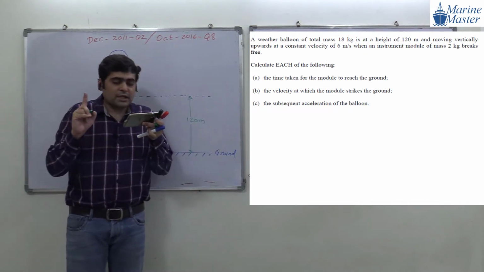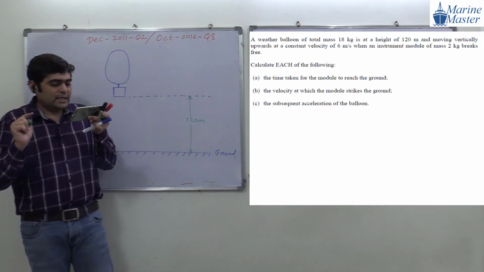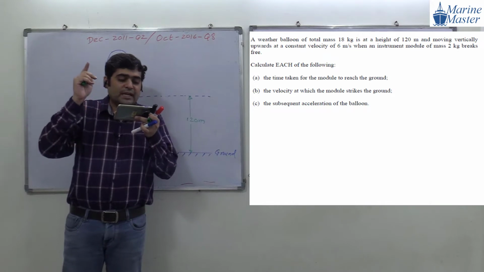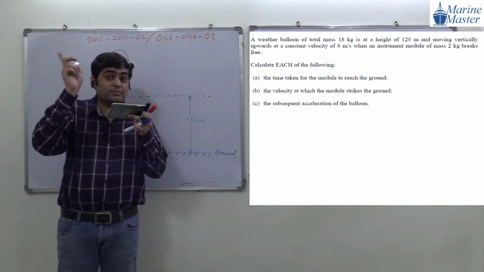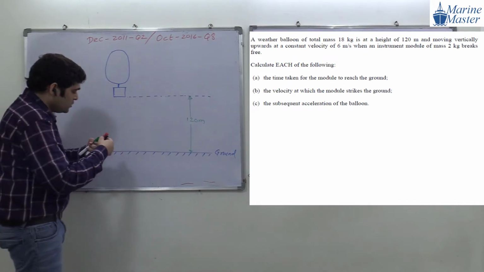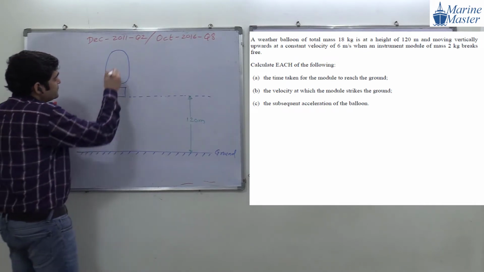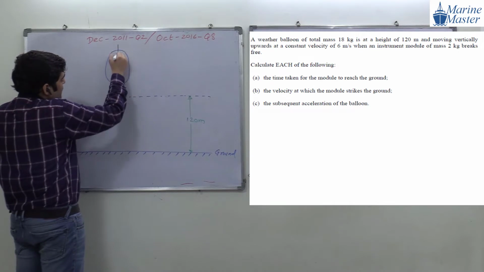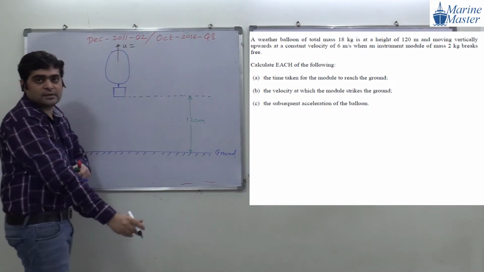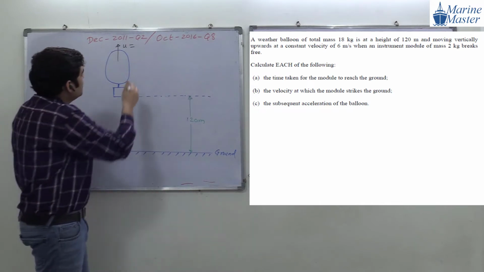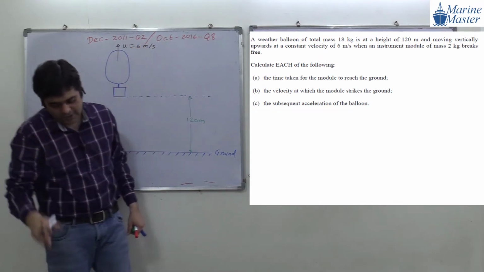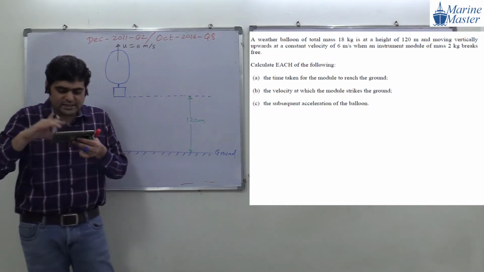A weather balloon whose total mass is 18 kg is at a height of 120 meter and moving vertically upward with a velocity of 6 meter per second. So this balloon is going upward with a constant velocity of 6 meter per second.